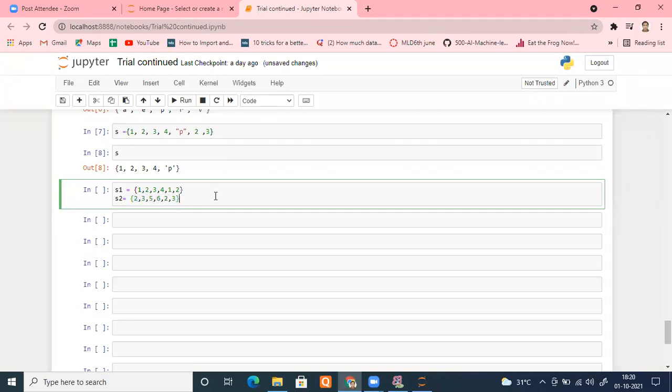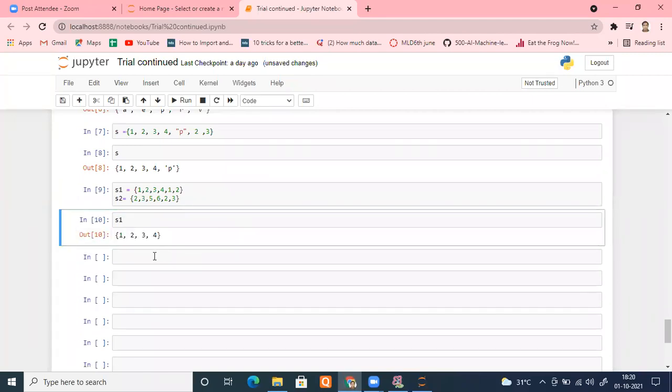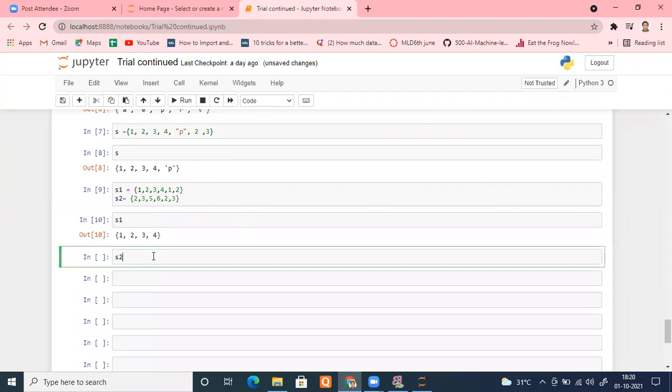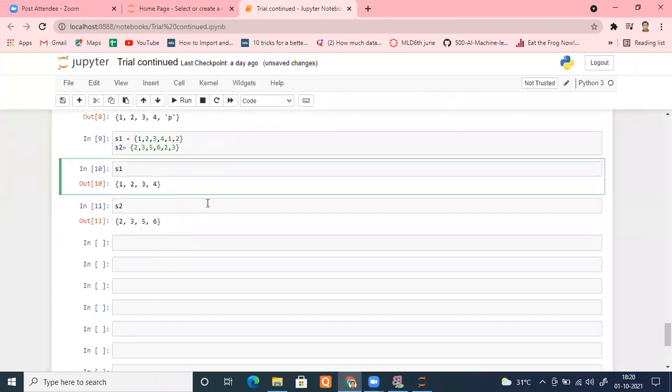So let me run that and check S1. First of all, what is S1? S1 has 1, 2, 3, 4, all unique entries, and S2 also has unique entries. So these are two sets. When we have two sets, we can perform all the operations that we can perform in set theory, whatever we want to perform.